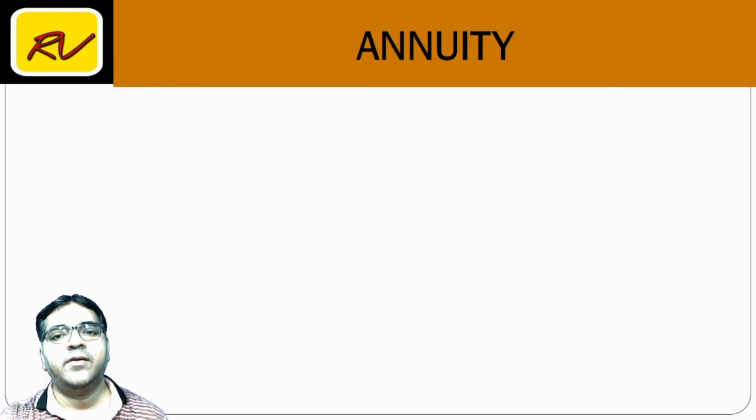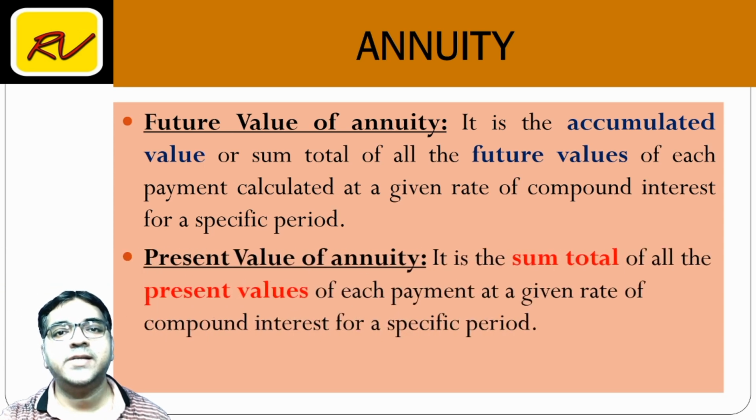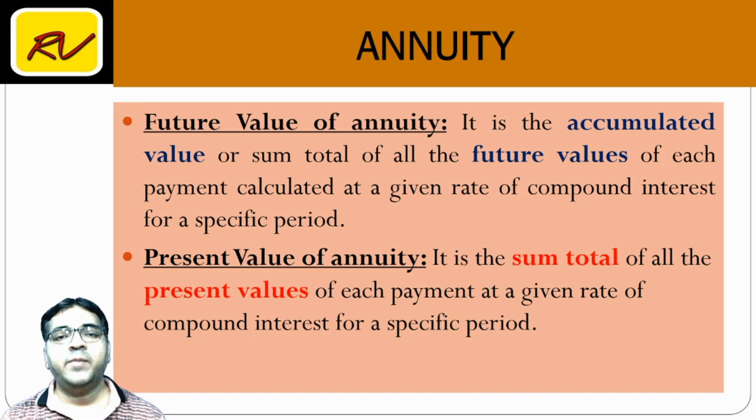Let us understand what is future value of annuity and what is present value of annuity. Friends, if I am depositing 5,000 every month for a period of 10 months, what will be the accumulated value at the end of 10 months?